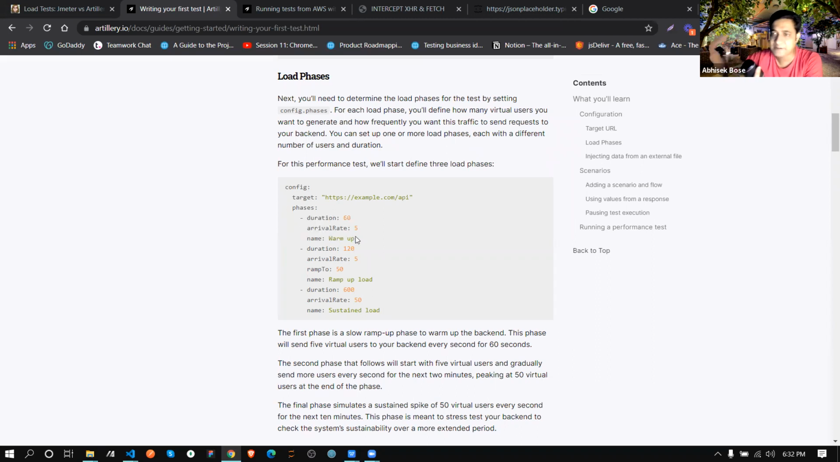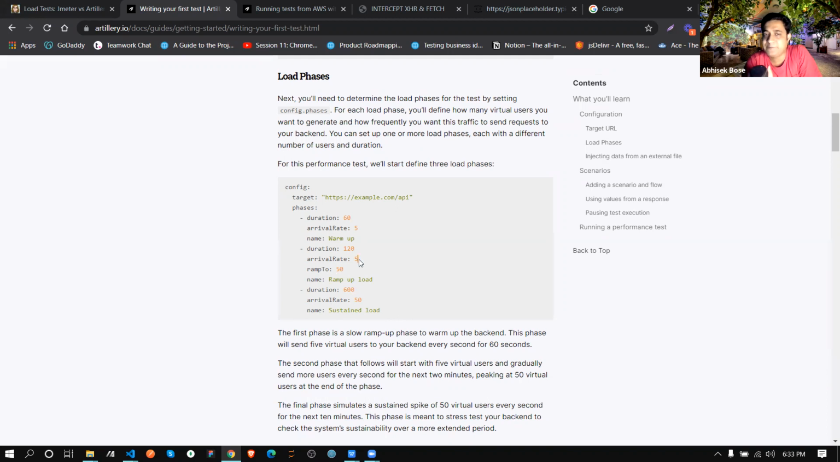We are warming up our server because in serverless, if you are going to test, your server is like nowhere, correct? So the first time it will be slow, but once it's up, again and again you can check multiple times. So we are warming up with 5 virtual users. Once it's done, then we create the second phase: 120 seconds, arrival rate 5 users only, and one extra parameter, that is ramp up. What ramp up is, we will discuss. Let it be. Now, the third stage is sustained load.